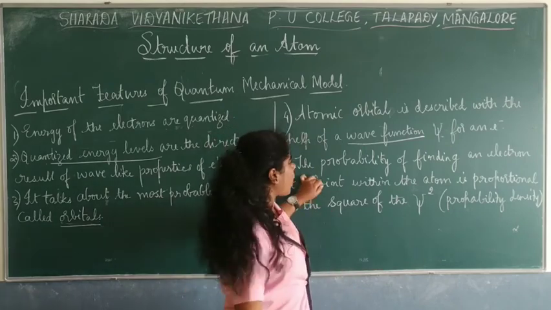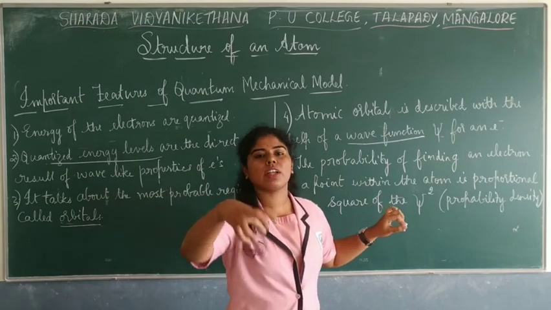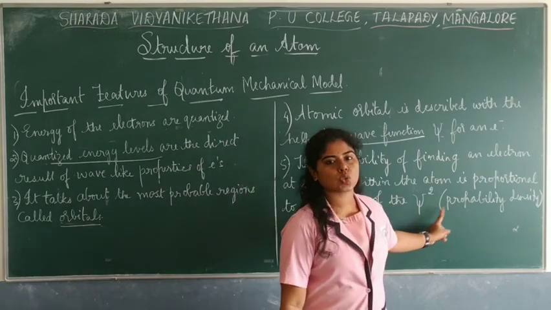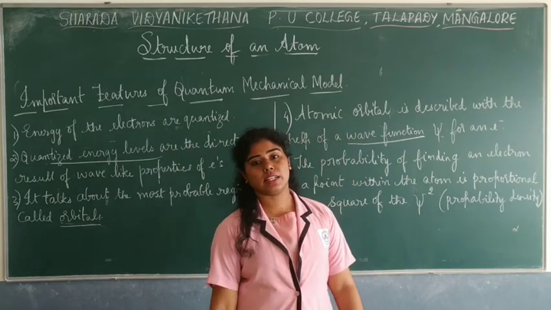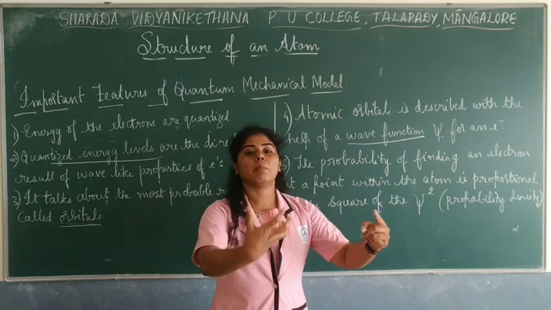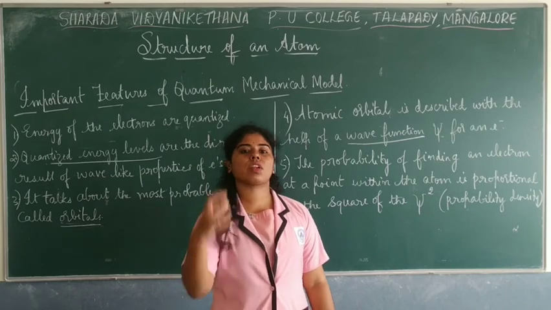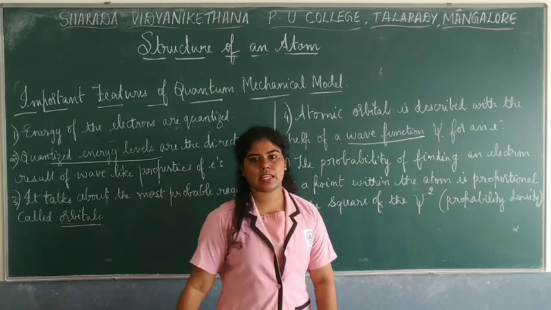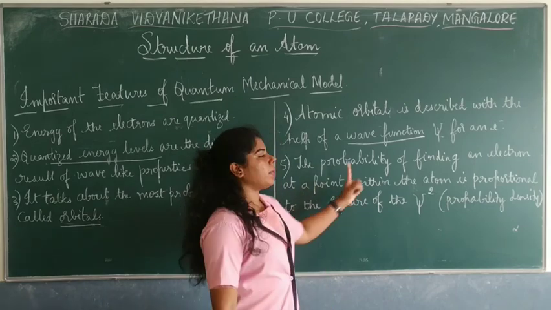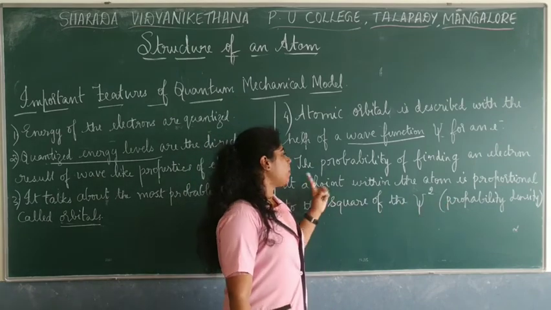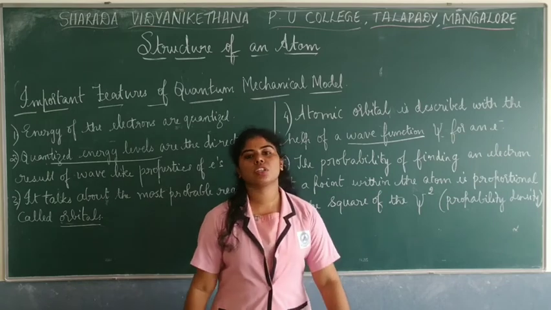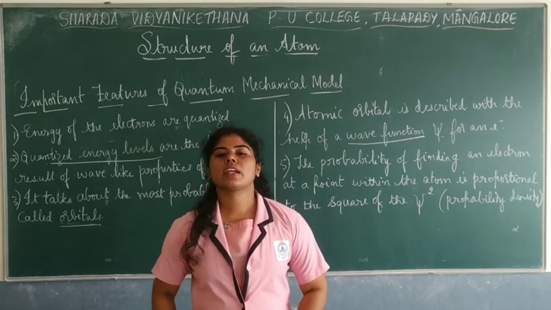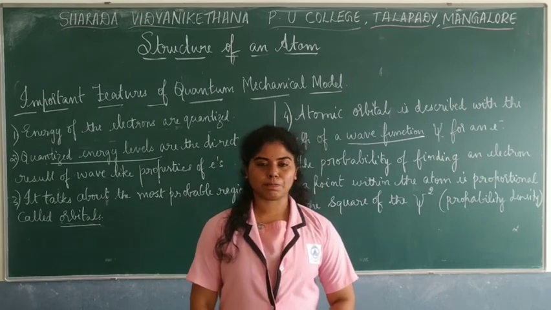In the same way, the probability of finding an electron at a point in an atom is directly proportional to psi square, and this psi square is called the probability density. It tells how maximum the chance of finding an electron at that point is.